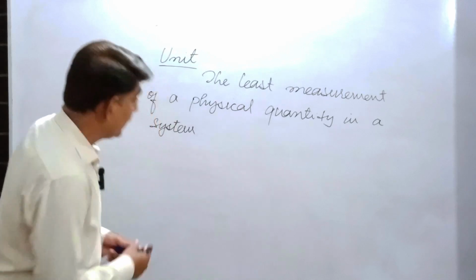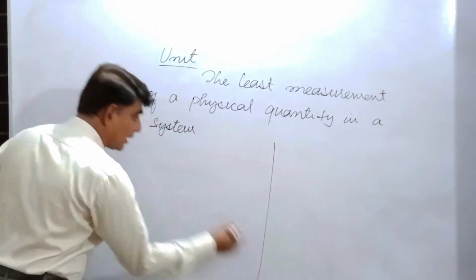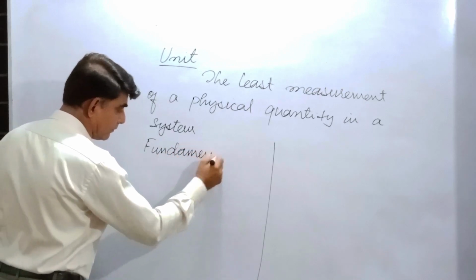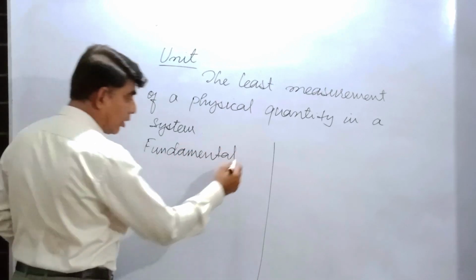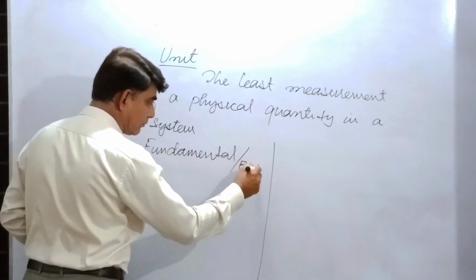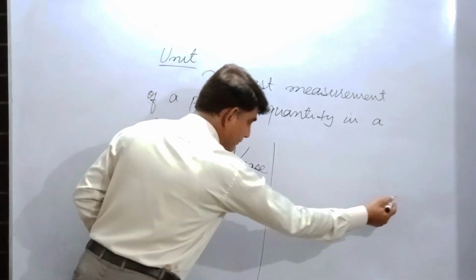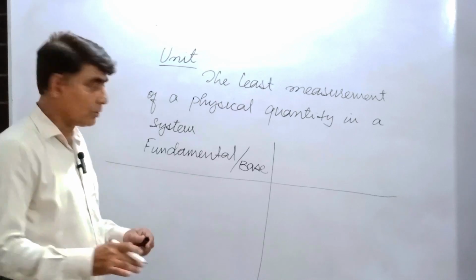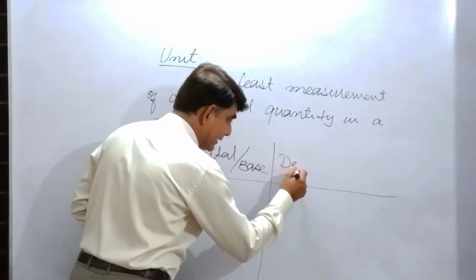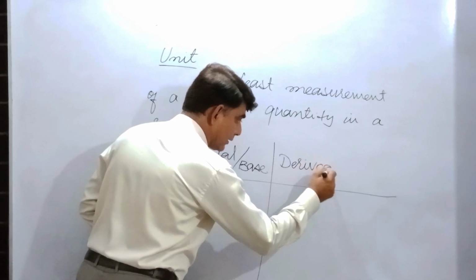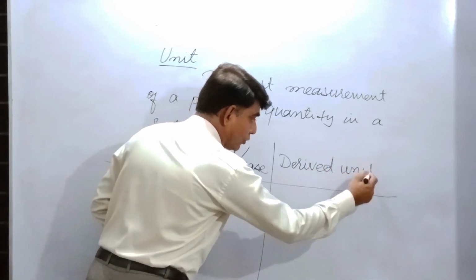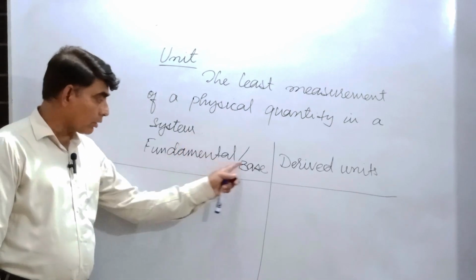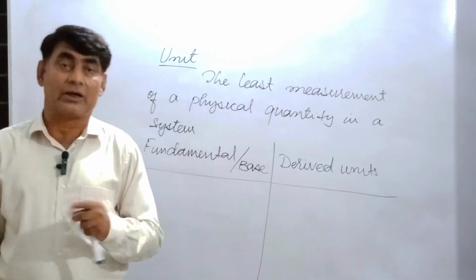So there are two different groups. Number one, fundamental or base units. The second one is derived units.